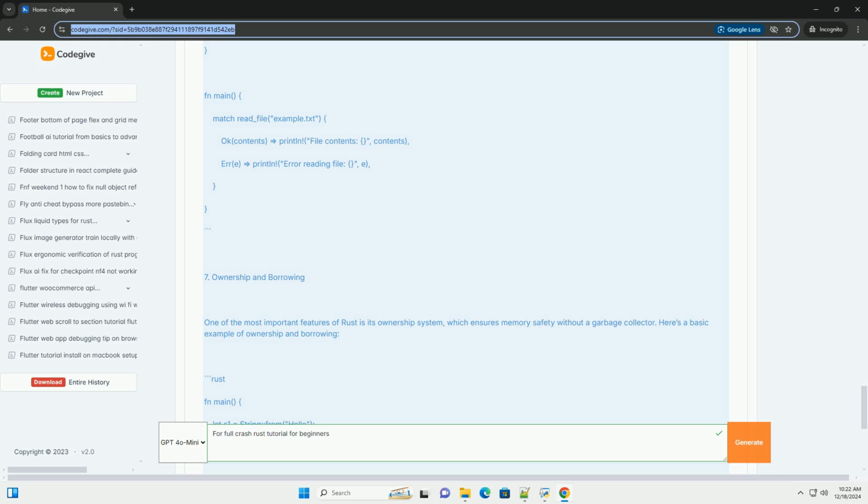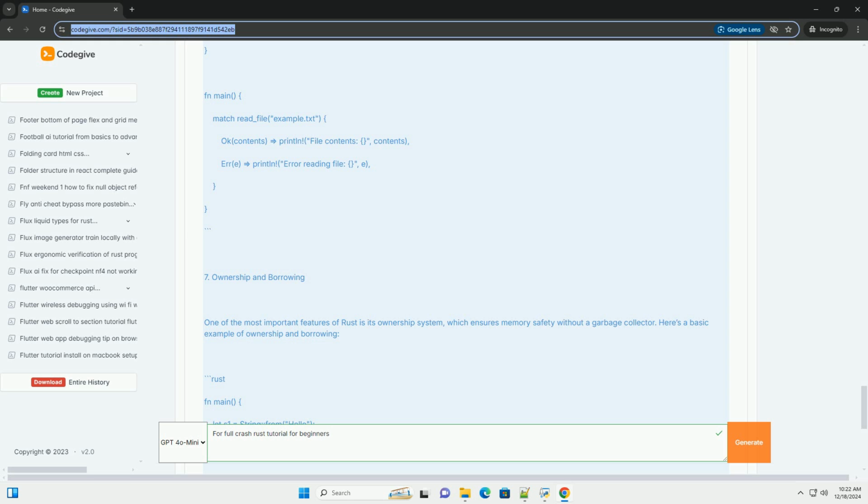Rust: fn main() { let number: i32 = 10; // integer. let pi: f64 = 3.14; // floating point. let is_rust_fun: bool = true; // boolean. let name: &str = "Rust"; // string slice. println! with number, pi, is_rust_fun, and name.